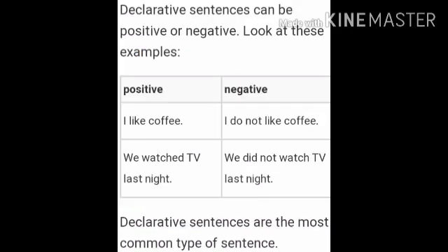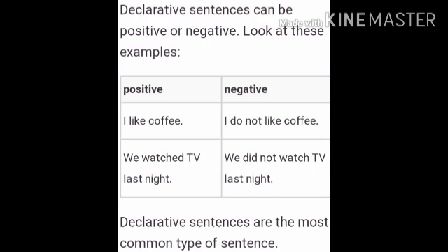Declarative sentences can be positive or negative. So let us look at this example. The two columns are there. One is positive and the other one is negative. So number 1, I like coffee. It is a positive sentence and it has a subject and the verb like and the remaining part, that is coffee. So in a declarative sentence there must be a subject and a verb, and at the end it will be followed by a punctuation mark, full stop.